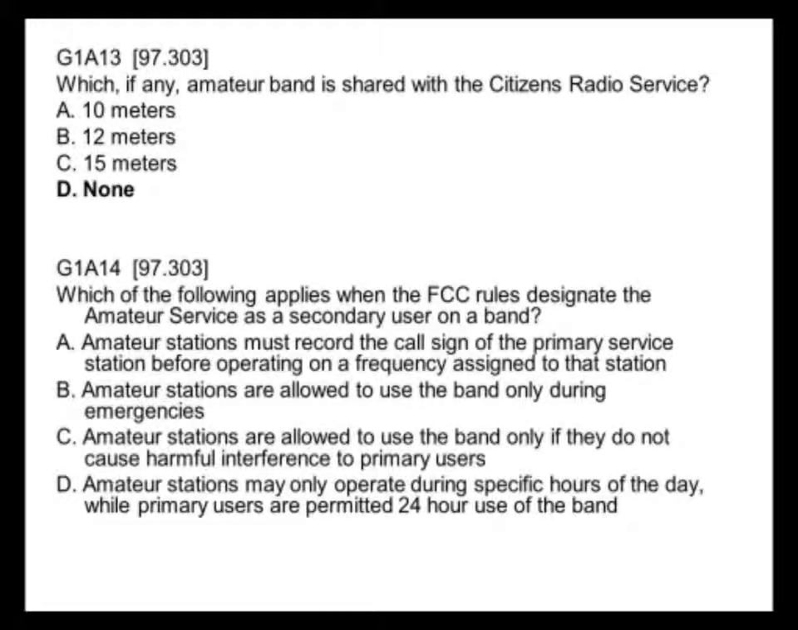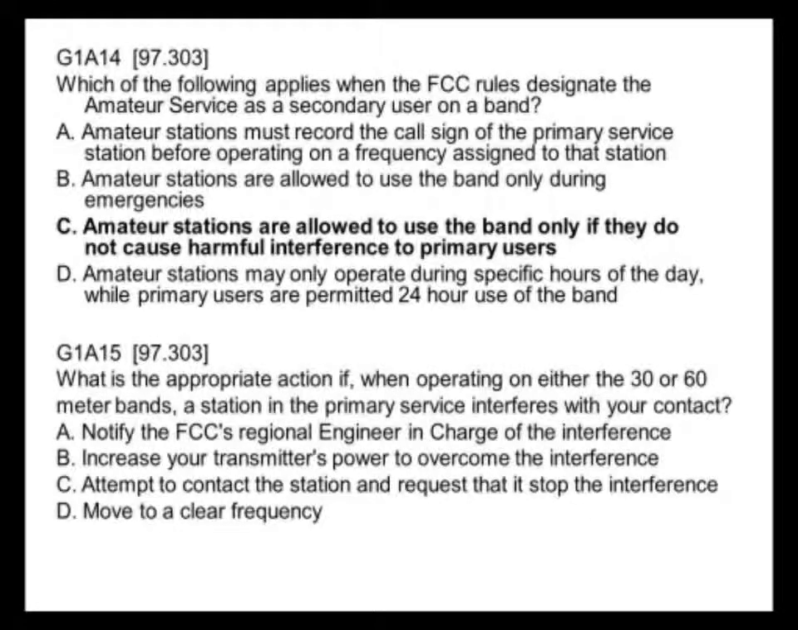Which of the following applies when FCC rules designate the amateur service as a secondary user of a band? Amateur stations, let's see, where are we? Yeah, C here is the correct answer. Amateur stations are allowed to use the band only if they do not cause harmful interference to primary users. And if we are causing harmful interference to primary users, then we have to stop using the band.